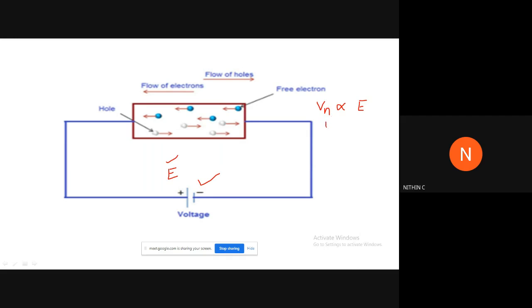So we can equate this with a proportionality constant: Vn is equal to mu n, a proportionality constant, into E.